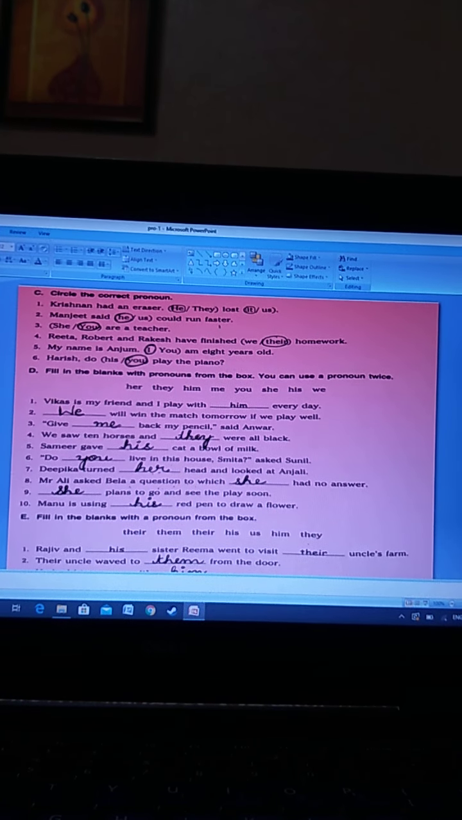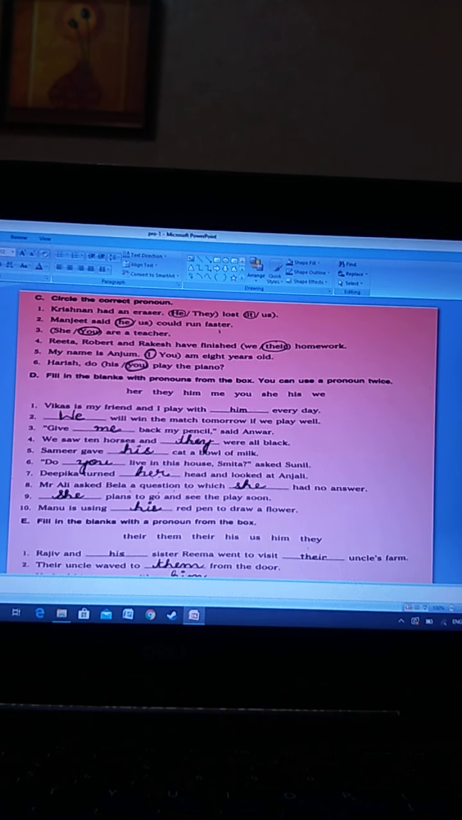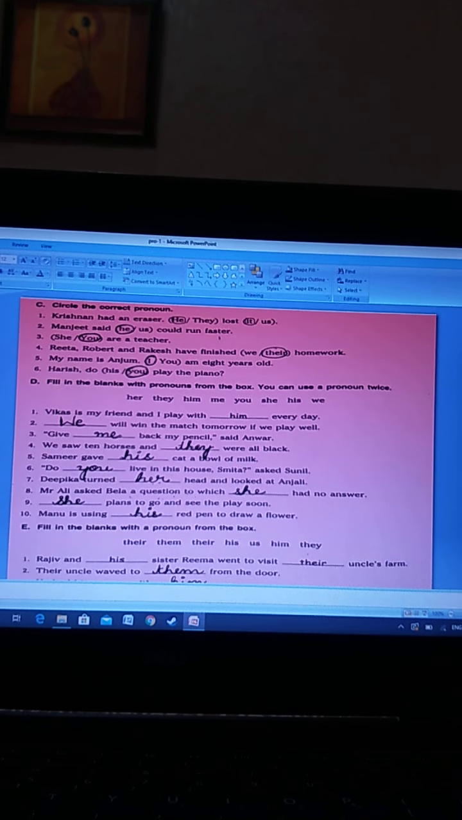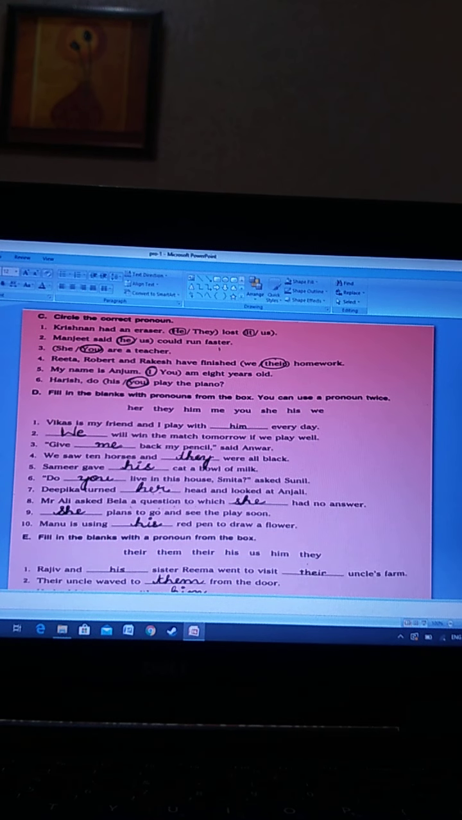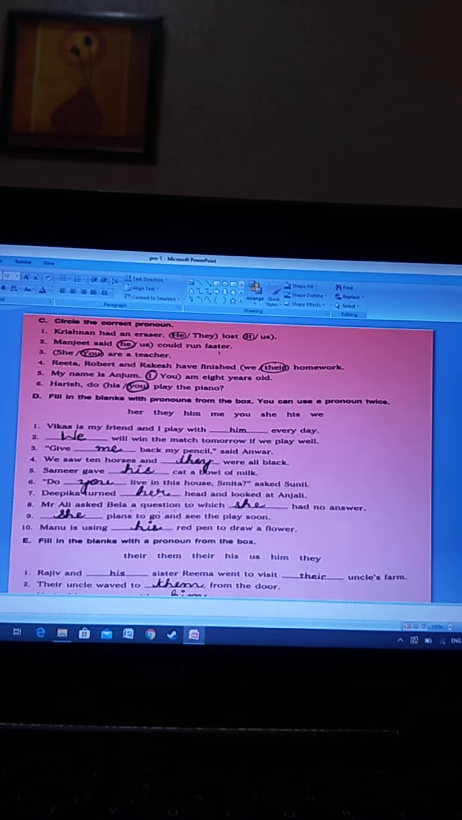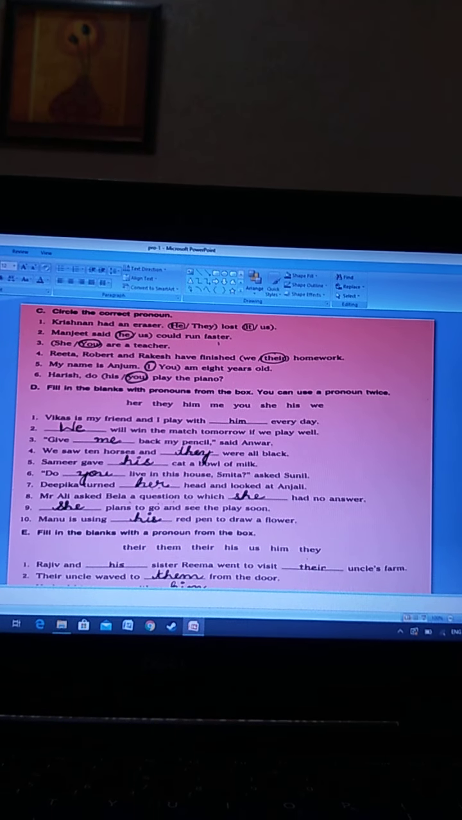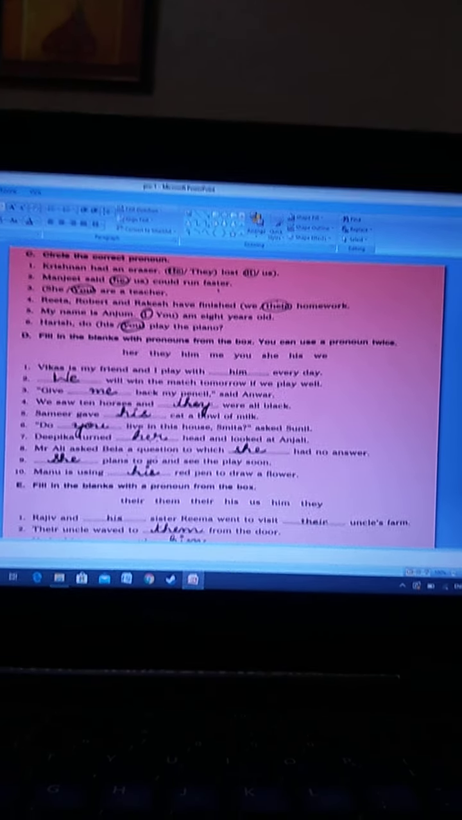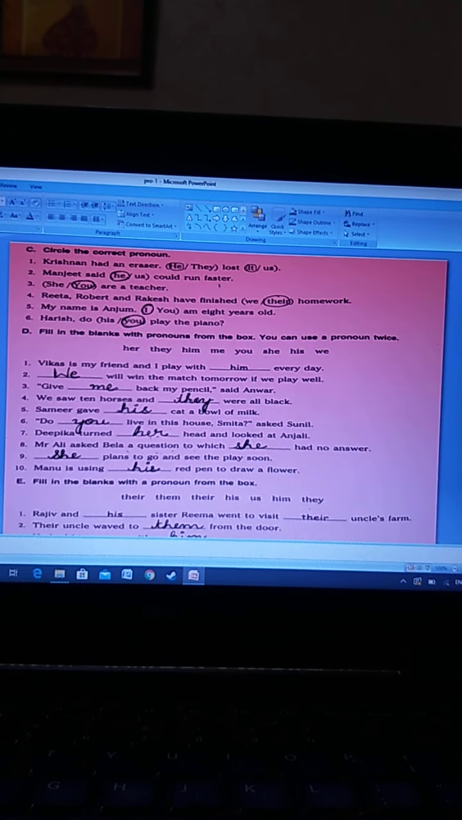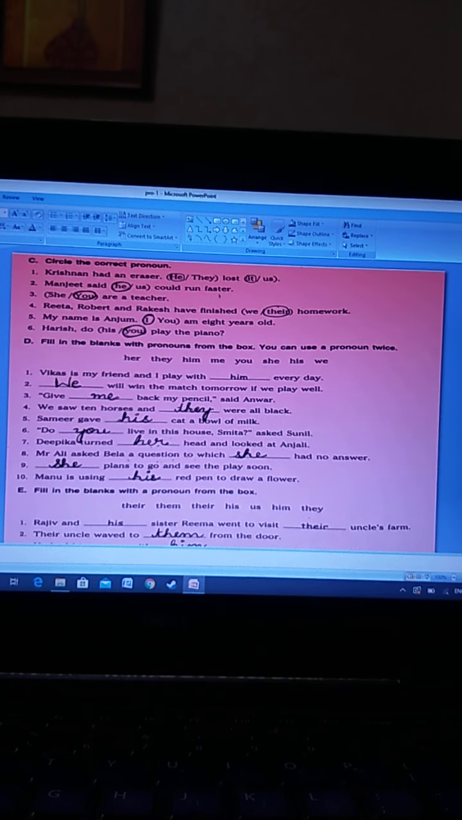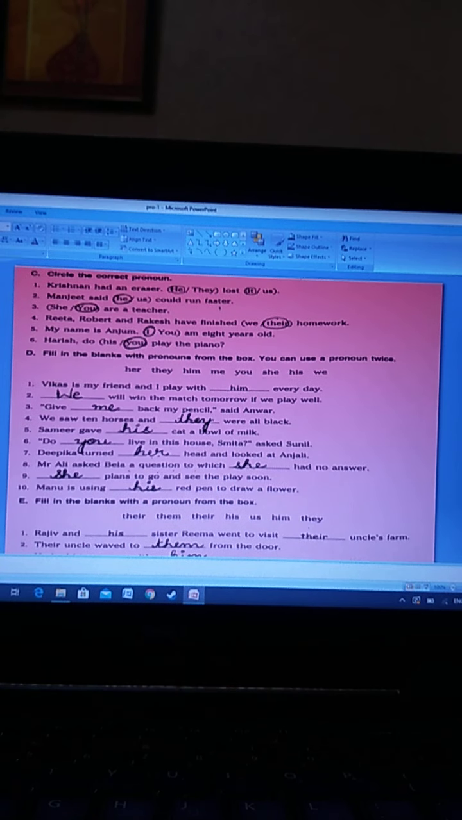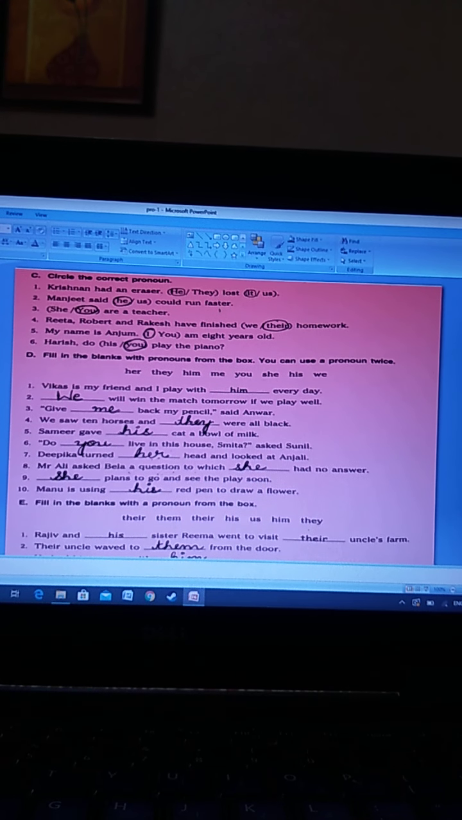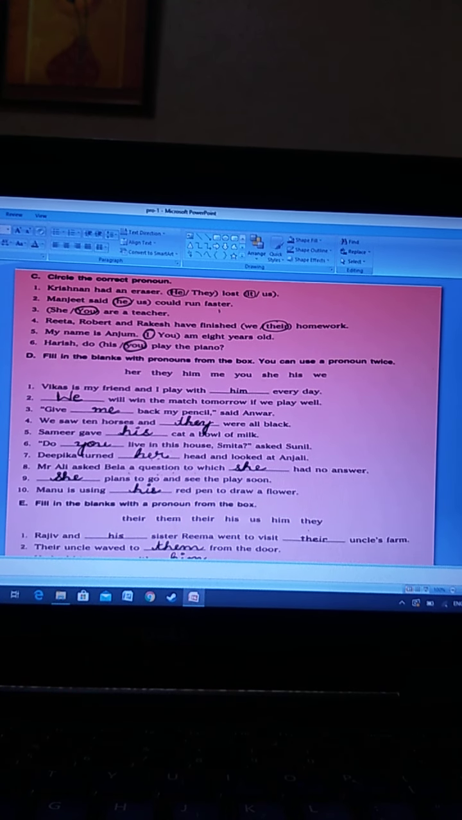Second one, Manjeet said dash could run faster. So what is Manjeet saying? Manjeet is talking about himself. So he could run faster. Us is used for more than one, but we are talking about only Manjeet. Next is dash are a teacher. Are is not used with she or he, but it can be used with you. So you are a teacher.